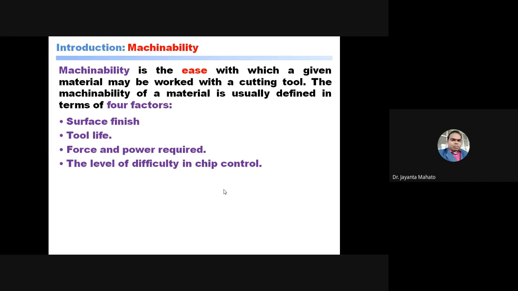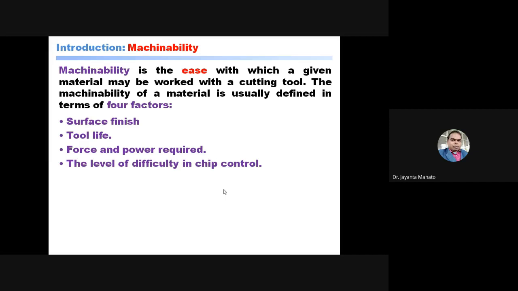The chips that are removed, how these chips can be controlled: all the removed chips may be continuous chips and these can be easily controlled, or the chips removed from the workpiece may be brittle, discontinuous or serrated chips, which stick to the surface of the tool and create tool wear like crater wear. I told you in the previous class that controlling these chips also depends on this, and it is also a factor of machinability.